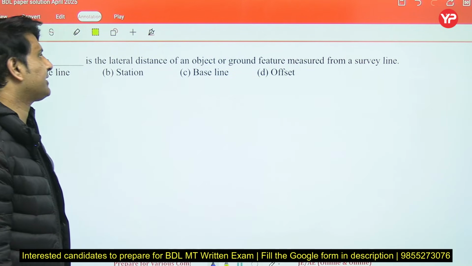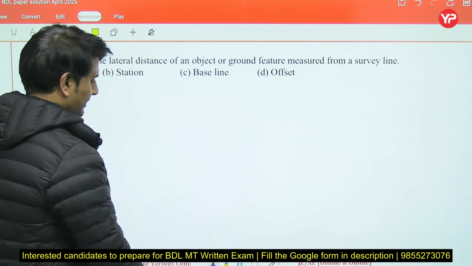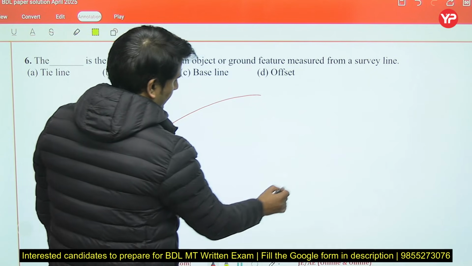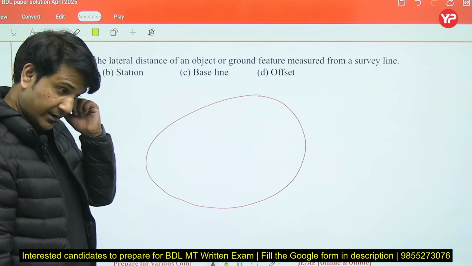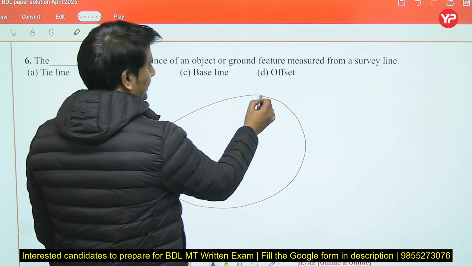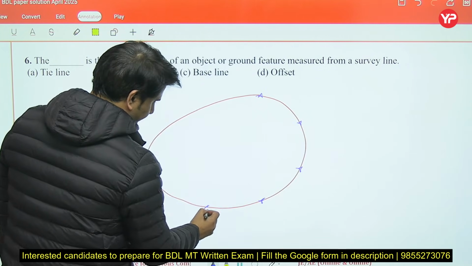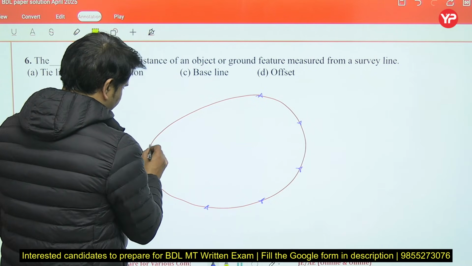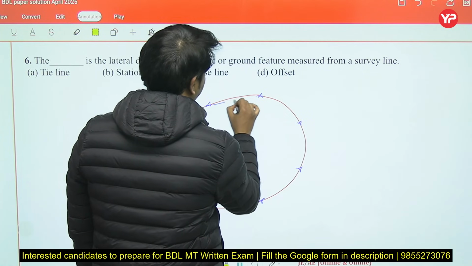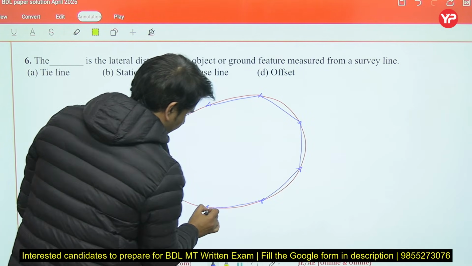The dash is the lateral distance of an object or ground feature measured from a survey line. If I talk about chain survey, suppose this is the area where I have to do chain survey. First of all, we have to mark main stations covering the whole area. Now main stations are joined by the main line. The line joining the main stations is called the main line, right?